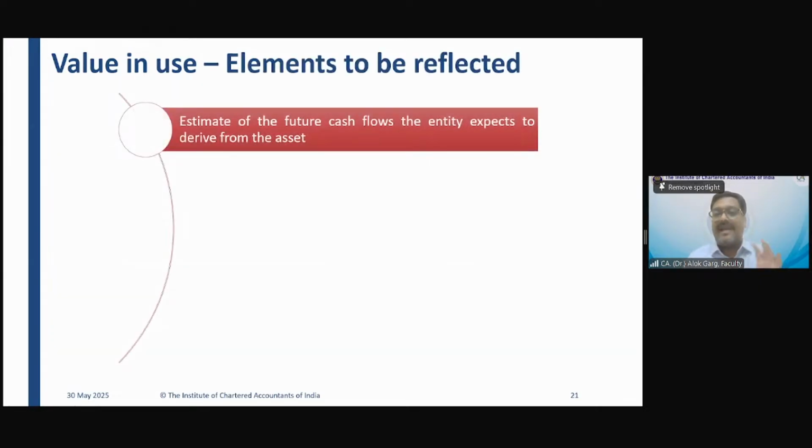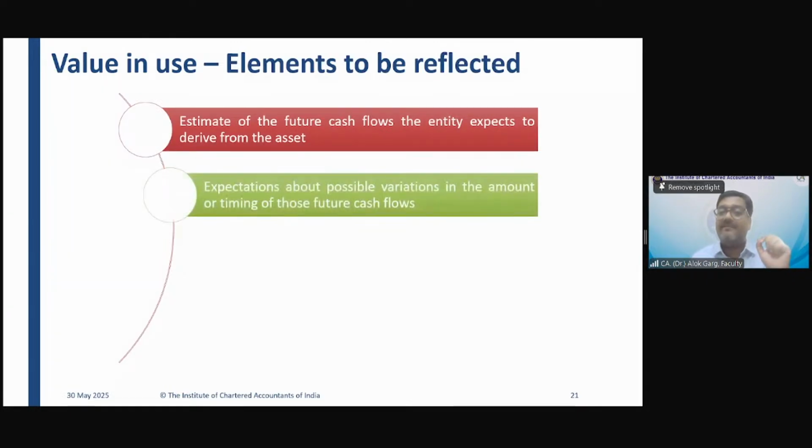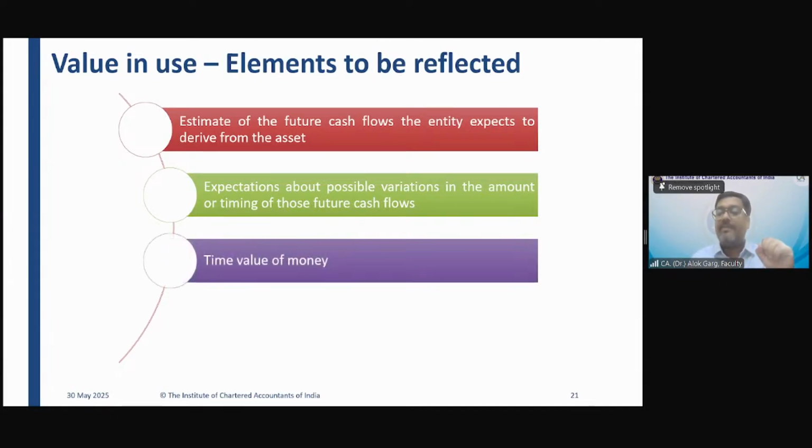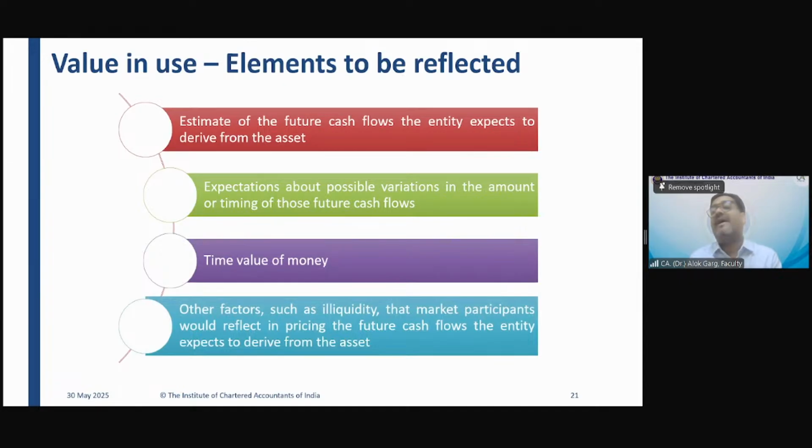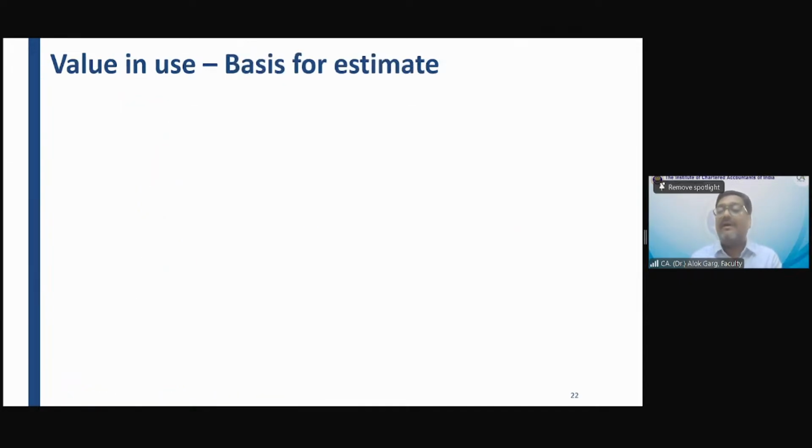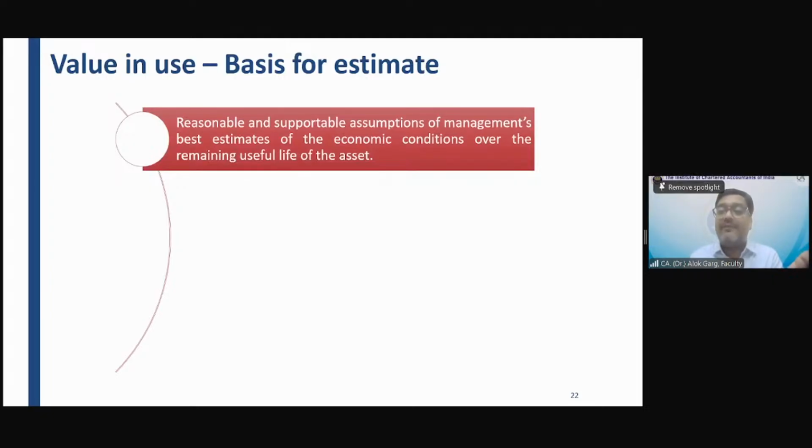The standard says that you have to estimate the future cash flows which the entity expects to derive from the asset by using the asset. And you need to also consider the expected variations in the cash flows. You need to also apply the time value of money concept. For example, for the cash flow which will arise after 2 years, you have to apply the discount rate and discount it for 2 years. You have to also consider other factors while estimating the cash flows. You have to use the management approved budgets.